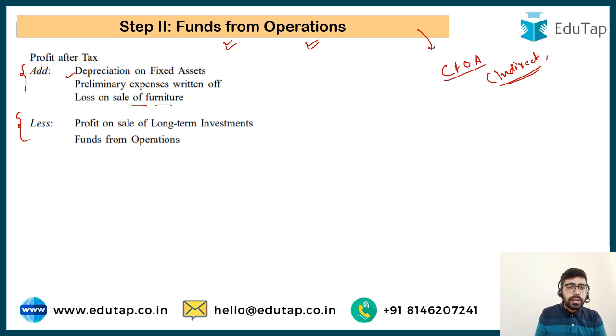For example, this sale of long-term investment is not related to the operation, so we are going to reduce it, and ultimately we are going to arrive at the figure of fund from operations. So we would get to know how much funds we have generated from operations.